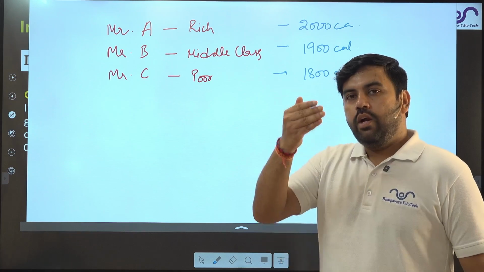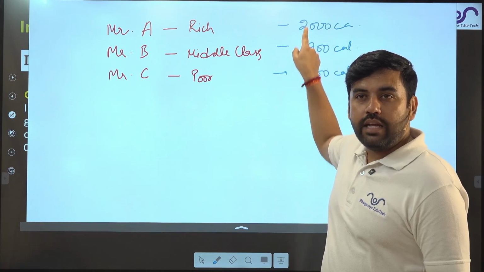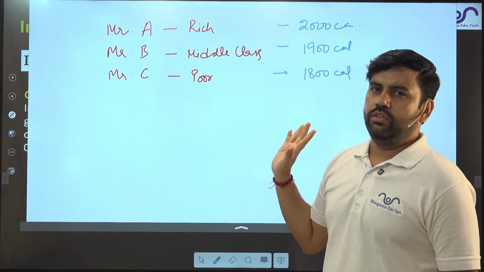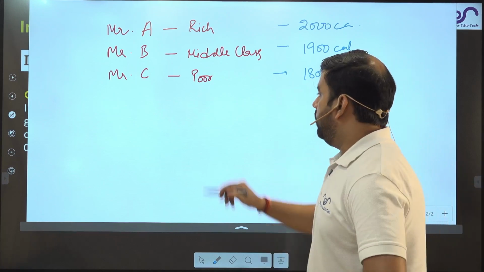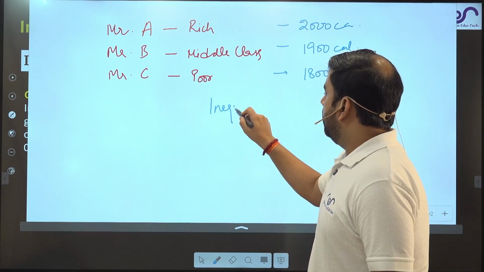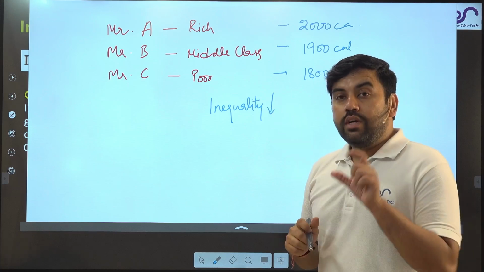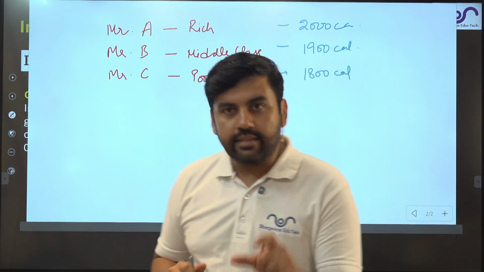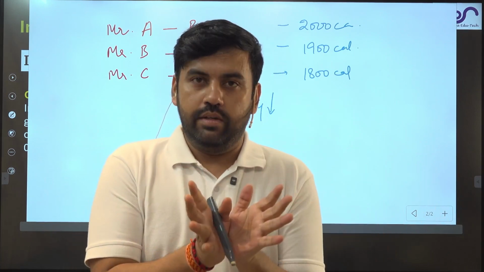Now, inequality here says that the difference between the richest and the poorest is not much. It's just 200 calories. So from this perspective, you will say inequality is declining. So consumption wise, yes, the difference between the two is reducing.